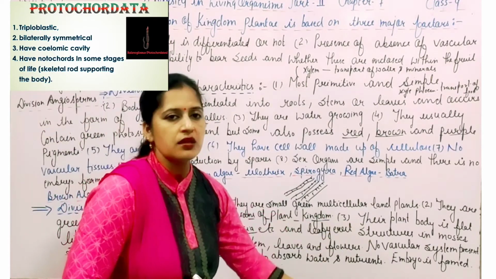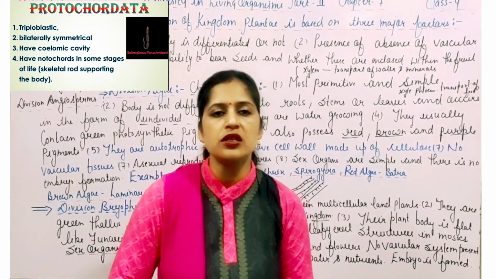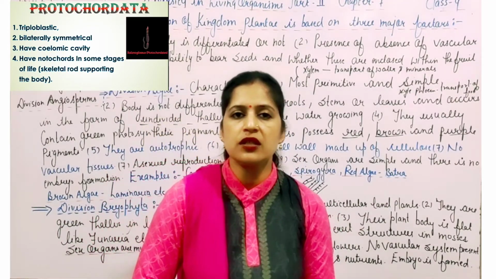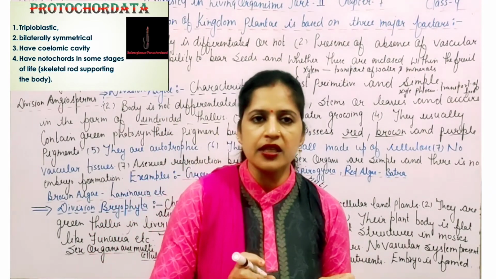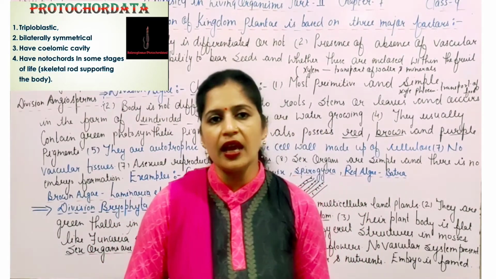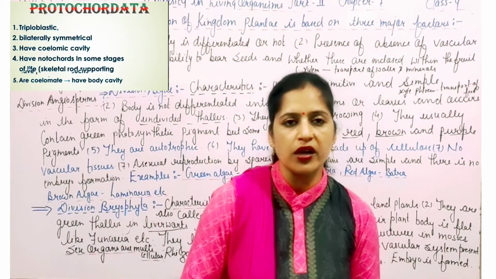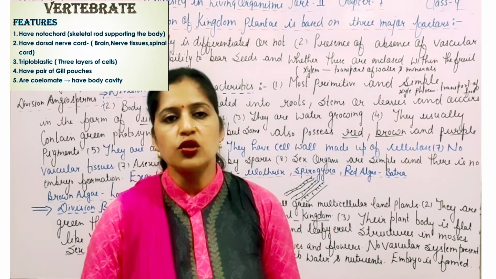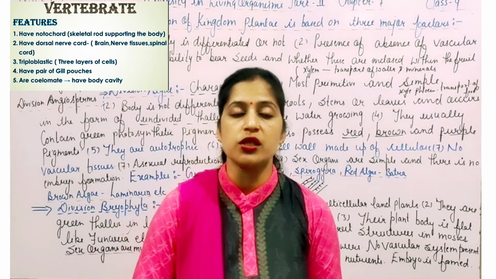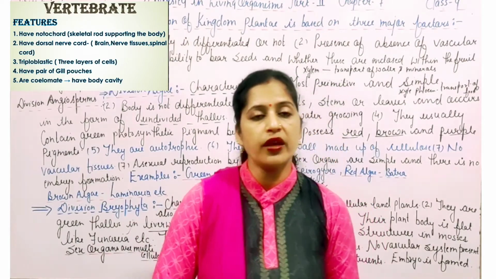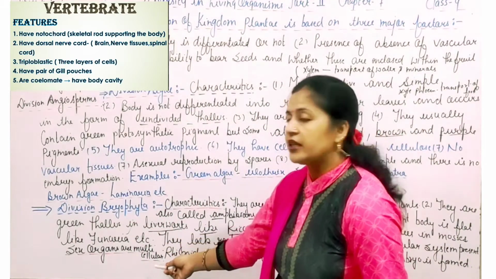No vascular system present. In this also the vascular system, that means there is the absence of the vascular system. That means the xylem and the phloem are totally absent in the division Bryophyta. In case of the xylem, there is no transportation of the water and minerals to the various parts of the plants, and in case of the phloem, there is no transportation of the food material to the various parts of the plants. Sex organs are multicellular.